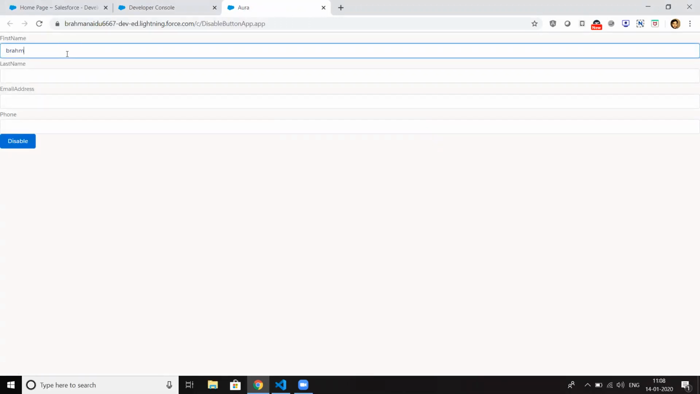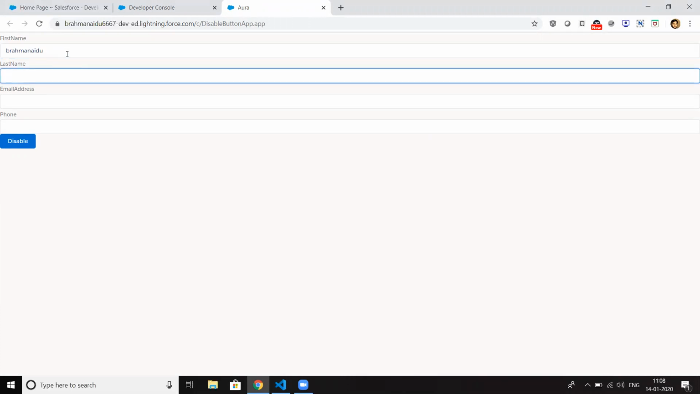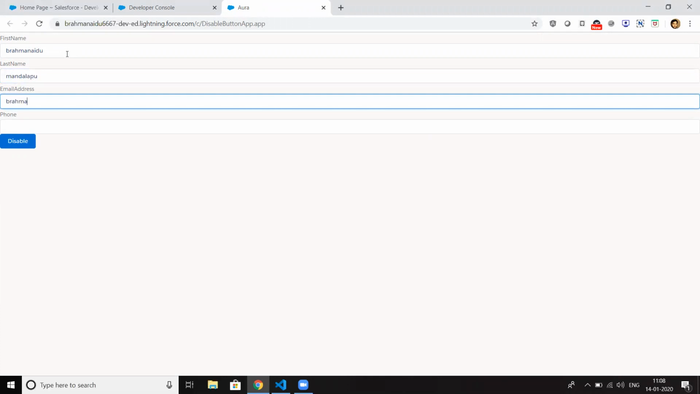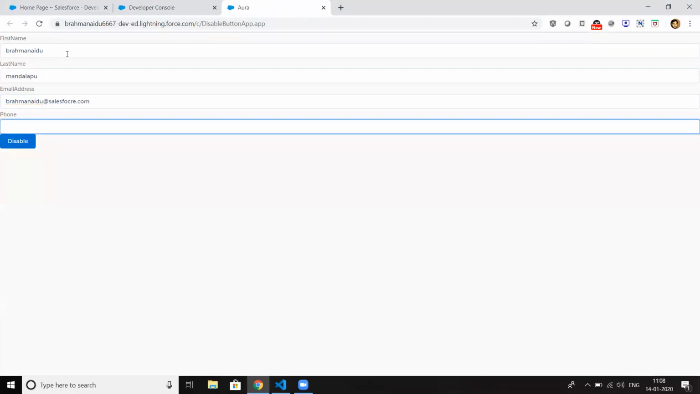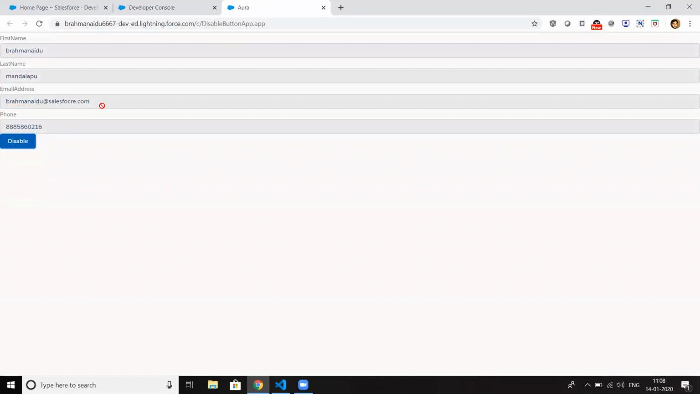Right, here I'm just typing some information into the fields. Okay, so I'm just clicking on disable, right? So the fields are getting disabled, right?